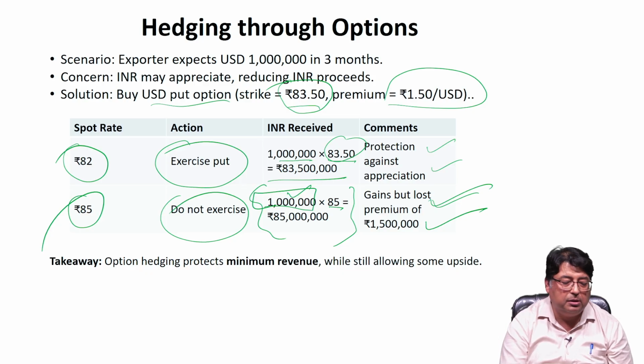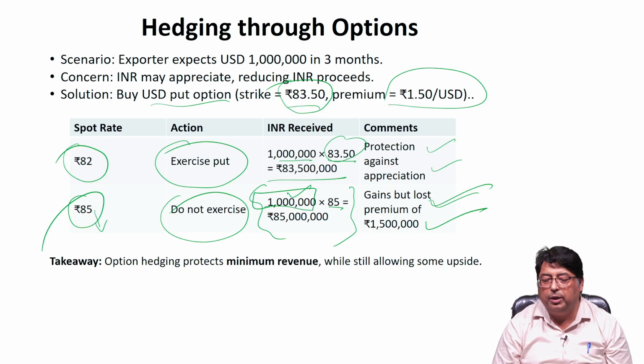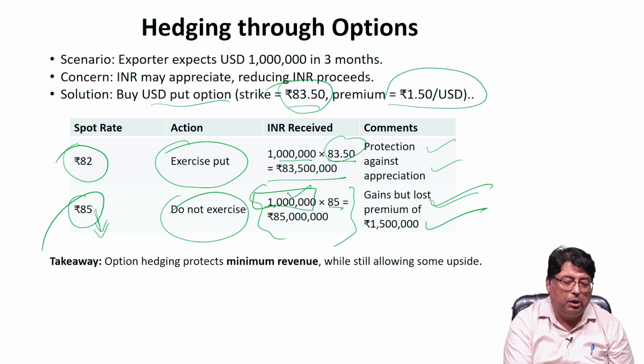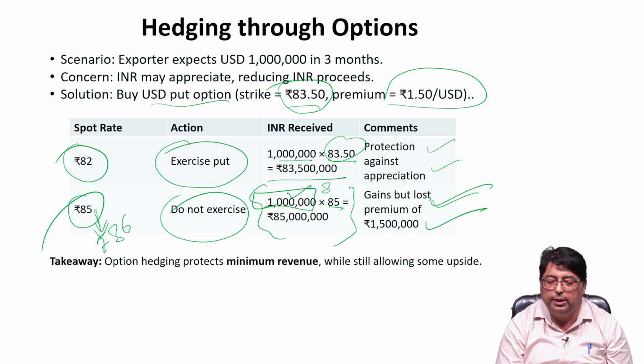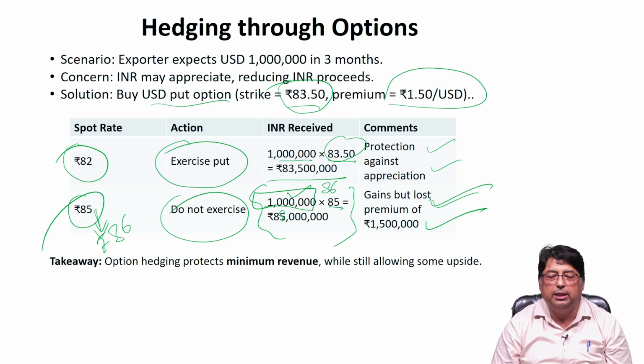As the spot rate moves further in the exporter's favor, the gain also tends to increase more and more. So if it is 86 rupees, then the exporter is going to get a higher amount when converting into Indian currency, and like that. So that will be the gain for the exporter. In that case, the exporter will not exercise the options contract.